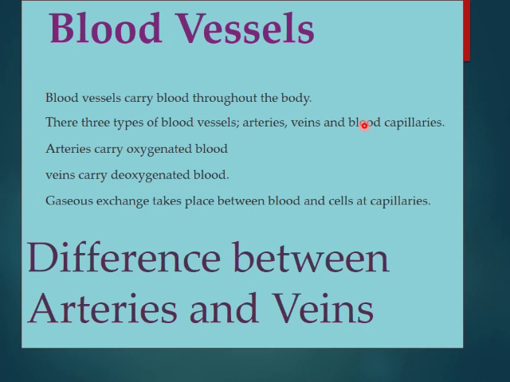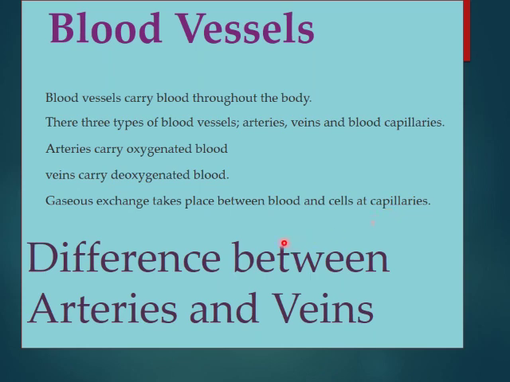I talked at the start of the topic that there are three types of blood vessels. Arteries carry oxygenated blood, and veins carry deoxygenated blood. And gaseous exchange takes place between blood and cells at the capillaries. They are one layer thick, and exchange of gases takes place only at the capillaries.